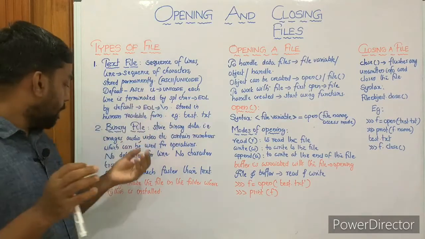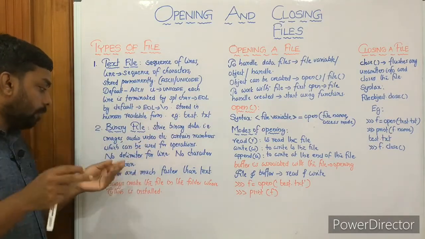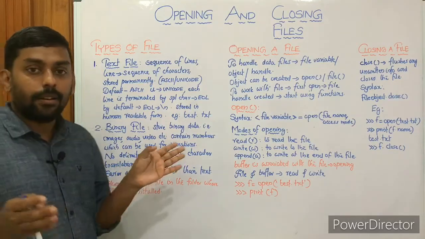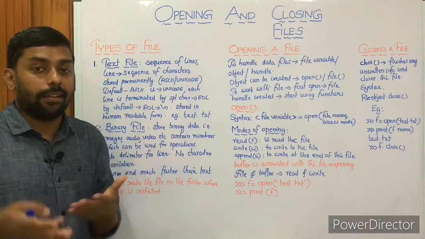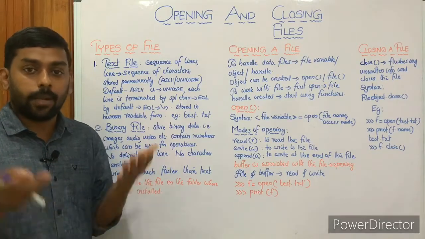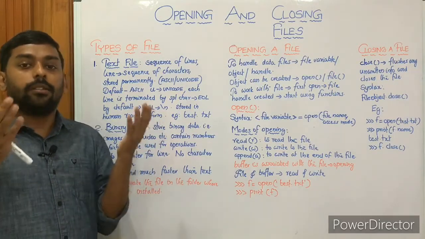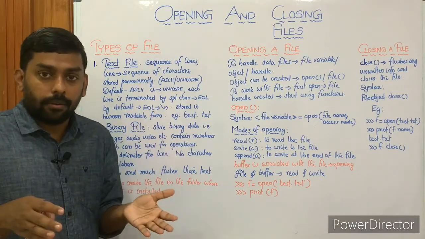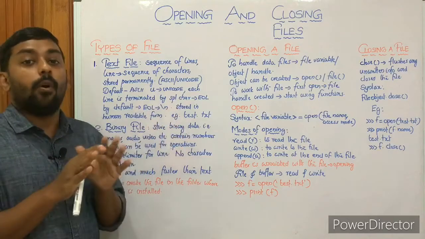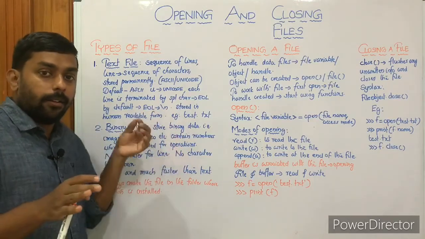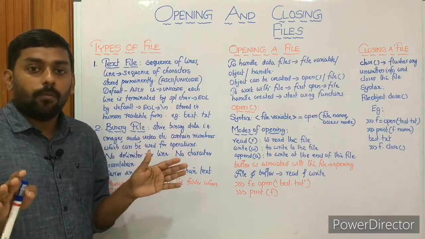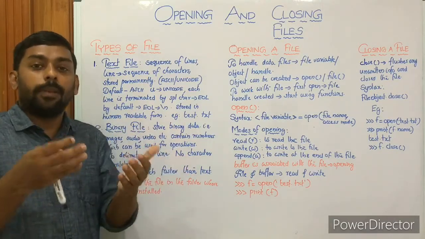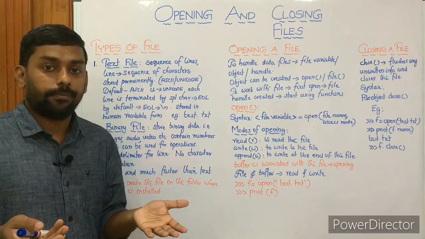Yes, and these are the two differences between a binary file and a text file. A binary file is of course easier and much faster than text, because there is no delimiter and no character translation. That's why it is much faster, right? In the case of text we have all those kinds of operations, but in a binary file we do not have character translation or any delimiter, so the processing time will be reduced. It will be getting fast, right?